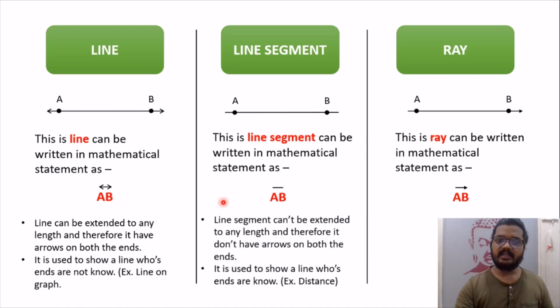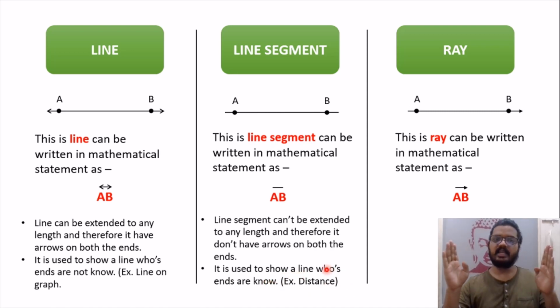Let's revise the line segment. A line segment cannot be extended to any length. Therefore, it does not have arrows at both ends because it is concise and cannot grow more. Where do we use this? We use it to help with distance, because we know the distance can be measured between 2 points. Therefore, distance is nothing but denoted by the line segment.